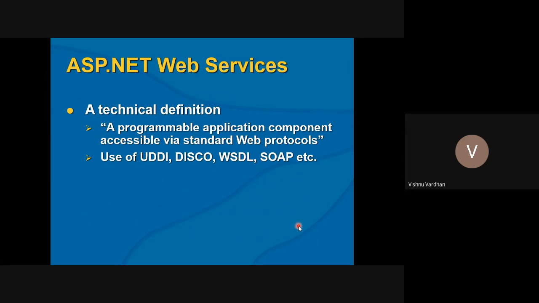Okay. Then ASP.NET Web Services. We can write web services also, not only web applications, but for that we have to depend on some dependent technologies like DISCO, WSDL, and SOAP. You already know what SOAP is; SOAP is a network format. What is WSDL?